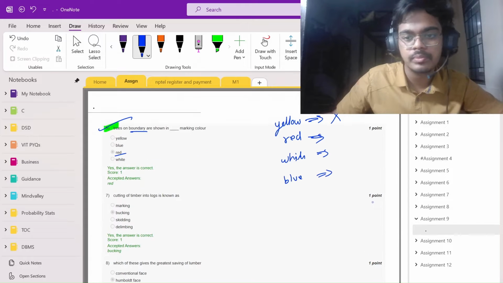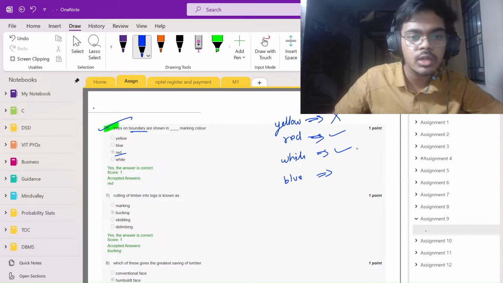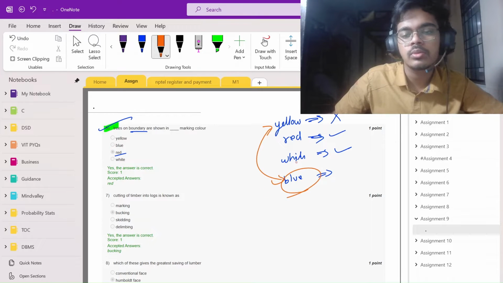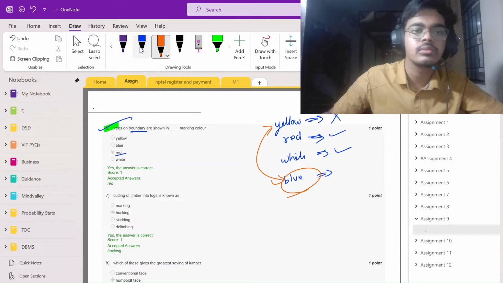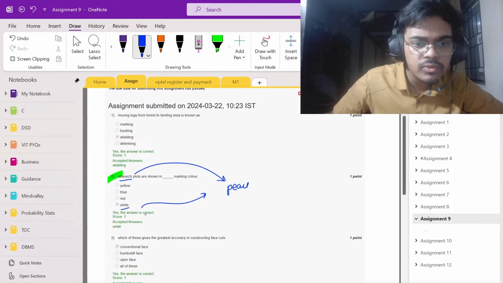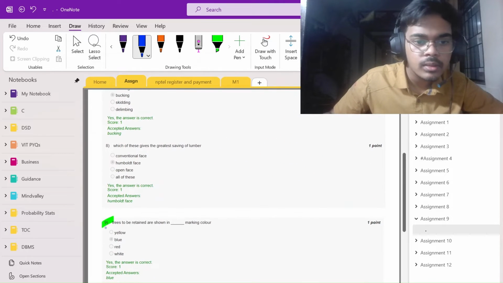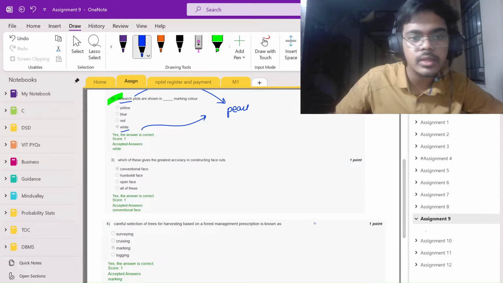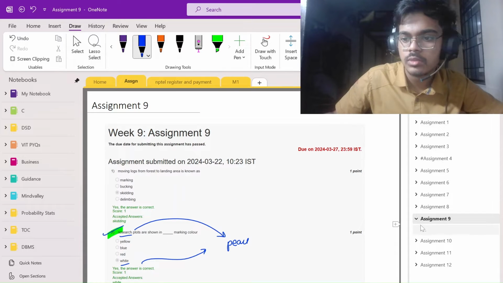You can remember that. Now blue. Since yellow, reticular is of no use, the answer will be this. So the answer of this question will be blue. Okay, done.